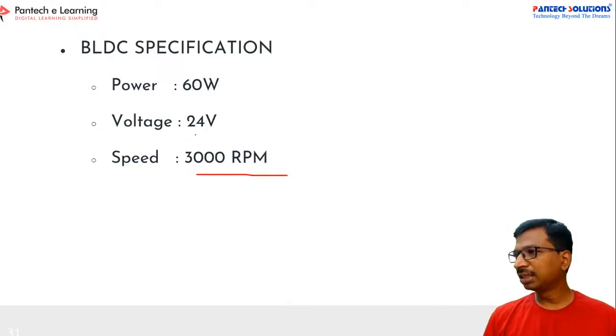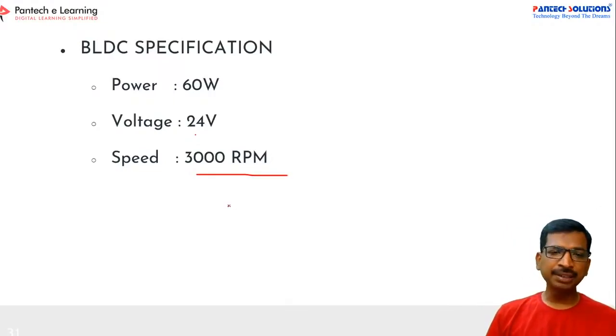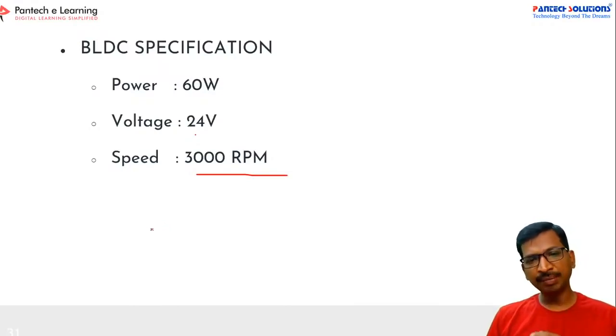Why is BLDC not suitable for EV four-wheeler applications? Actually, the capacity of the motor is not suitable for high power applications. For low power applications it's okay, but for high power applications it's not suitable, because the range is very limited.